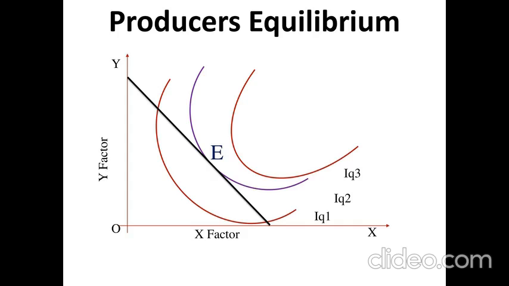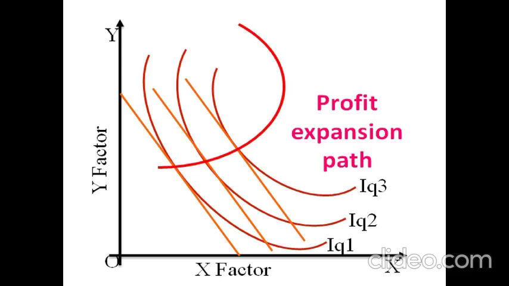A variety of uses are there for ISO quantity curves. For example, we can take the profit expansion path. As I told you, 1, 2, 3 are the different ISO quantity curves, and similarly a variety of price lines are found. The first one is price line 1, the middle one is price line 2, similarly ISO cost line 3. If we join all three equilibrium points, we get the profit expansion path.